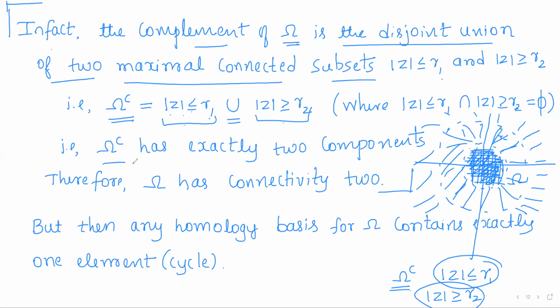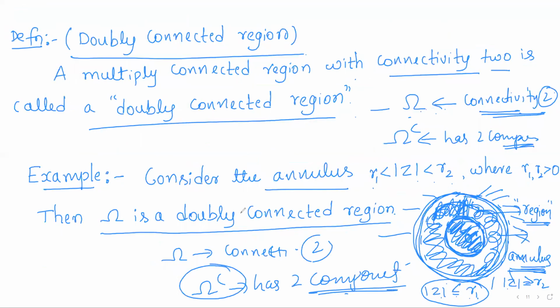So as omega complement has exactly two components, omega will have connectivity 2. As omega has connectivity 2, omega is said to be a doubly connected region. So omega is a doubly connected region. In general, any annulus is a doubly connected region because its complement has two components.